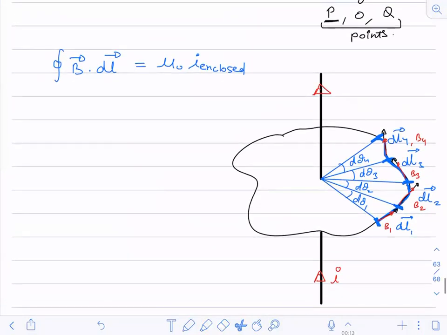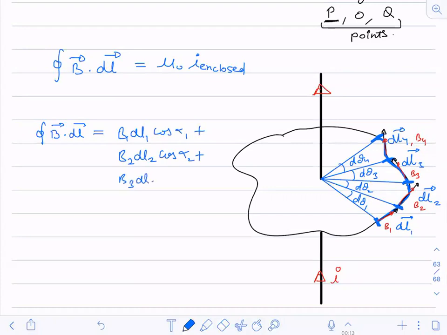Now here, we have to do the line integral of B dot dl vector, corresponding to this complete loop. So I can write it as B1 dl1 cos of theta 1, sorry, I'm taking this as alpha, so alpha 1, plus B2 dl2 cos of alpha 2, plus